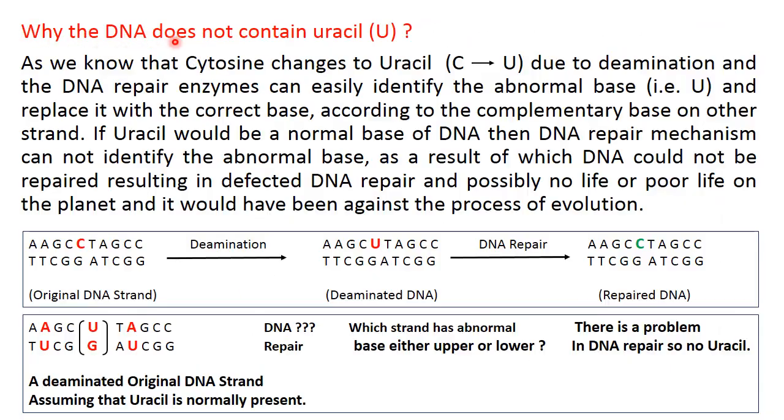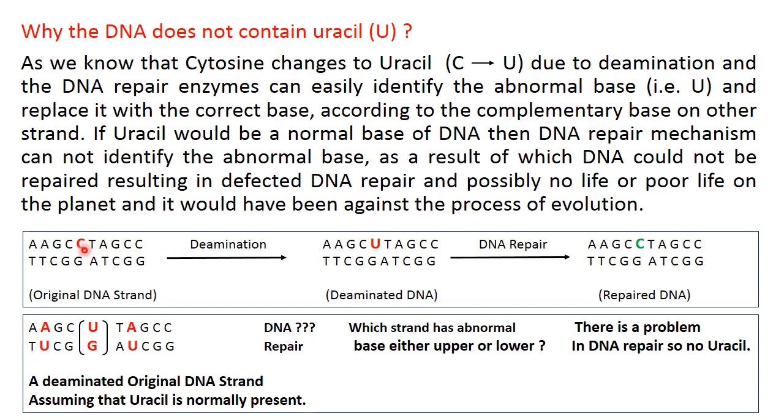Why does DNA not contain uracil? As we know, uracil is not present in DNA. So whenever there is uracil present in DNA, it means this is the deaminated product of cytosine, and the DNA repair enzymes can identify the mutated strand and replace the mutated base on the basis of the complementary base present on the complementary DNA strand.